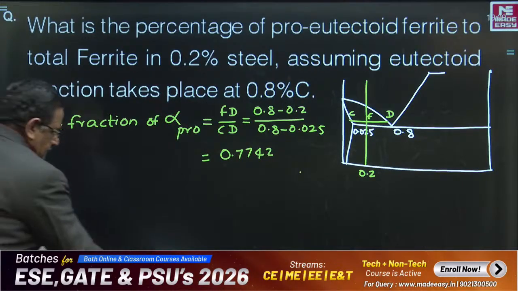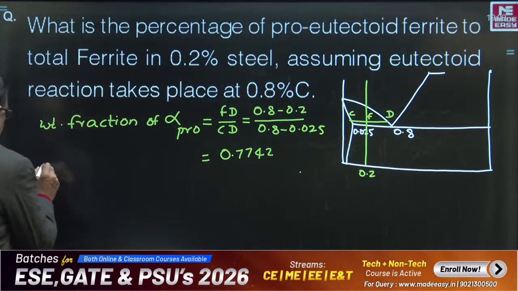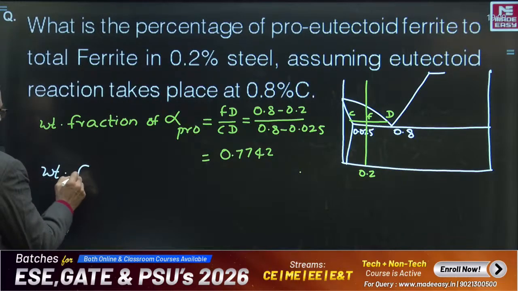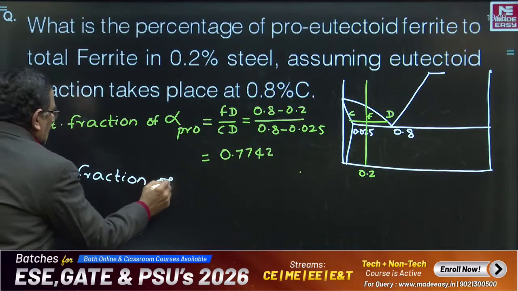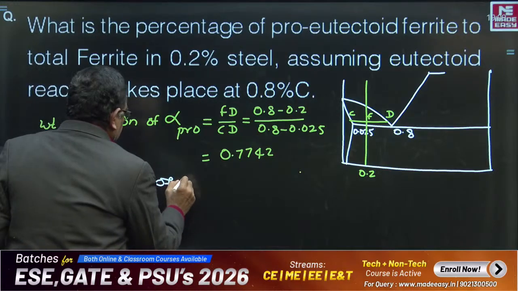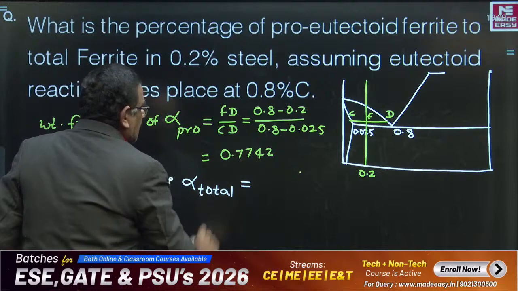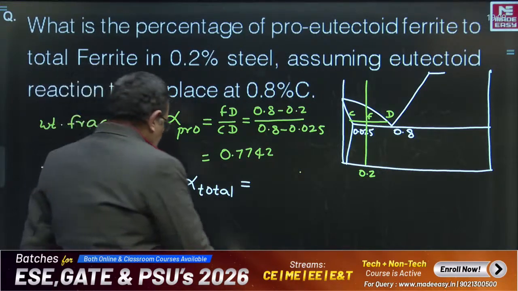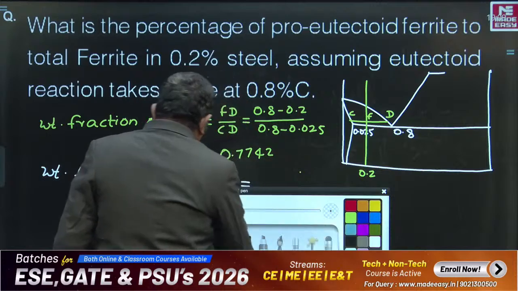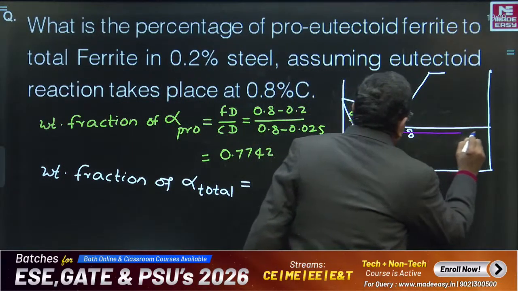Similarly, we write the weight fraction of total ferrite, alpha total, that is total ferrite, is equal to. How to find total ferrite? Total ferrite is to be calculated below A1.